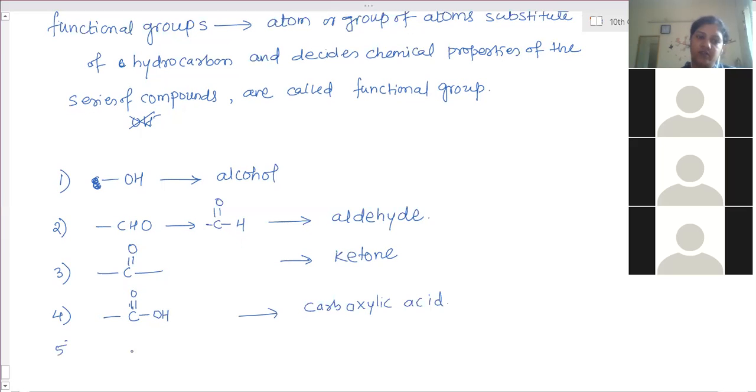And the fifth one is where a halogen is connected: either chlorine or bromine or fluorine or iodine. These are called halogens, and therefore the name of the compounds is haloalkanes.